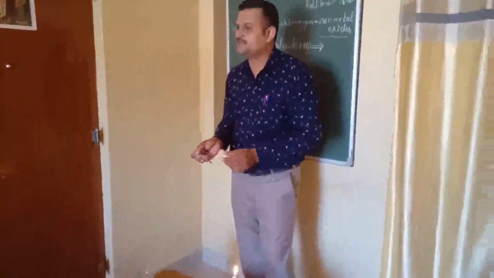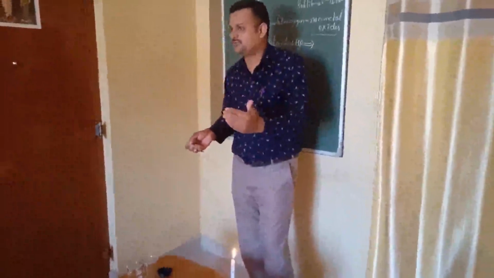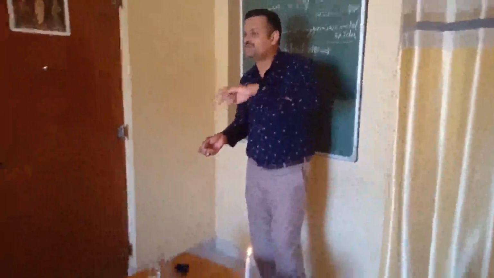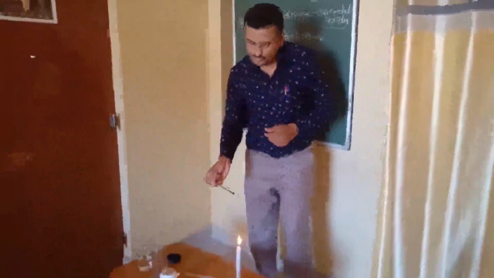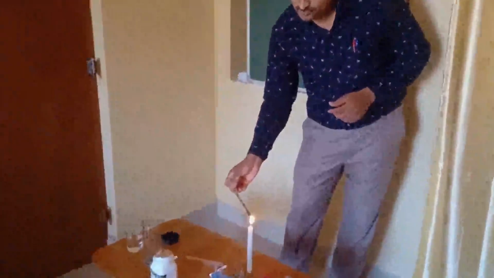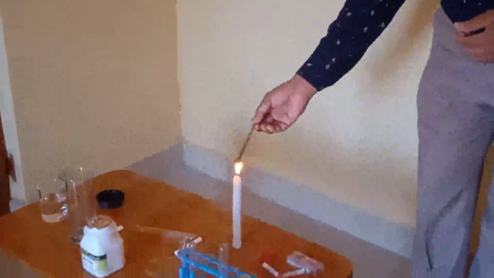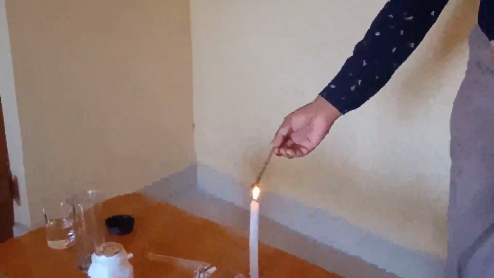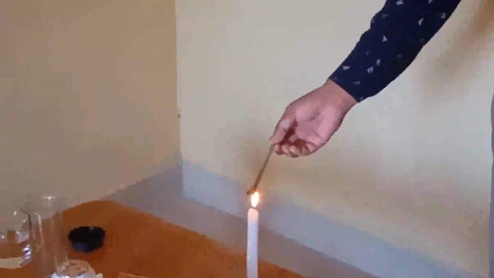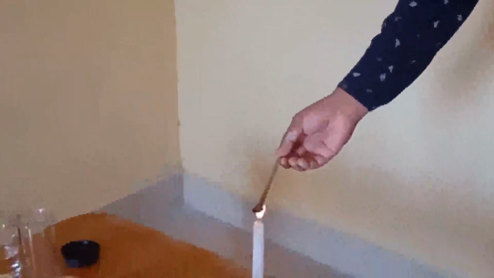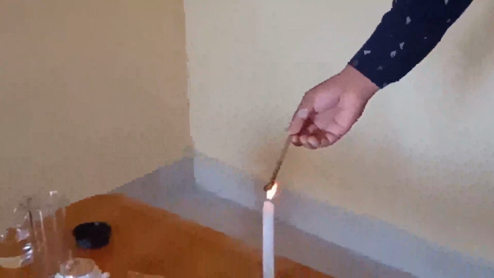Burn the sulfur means I am going to mix the sulfur with oxygen to produce sulfur dioxide. Okay, so you will observe one gas will come out of this one, and the resulting gas is nothing but sulfur dioxide. Okay, see, sulfur has caught fire.